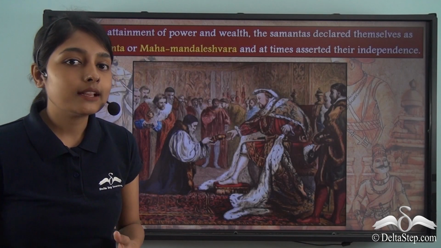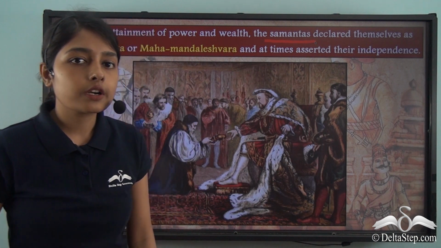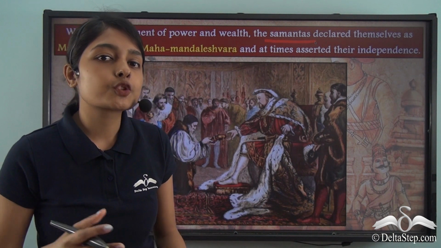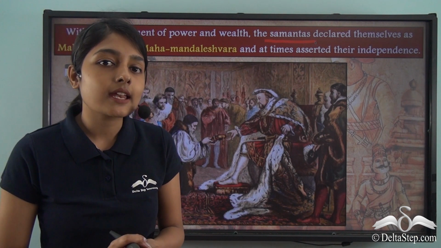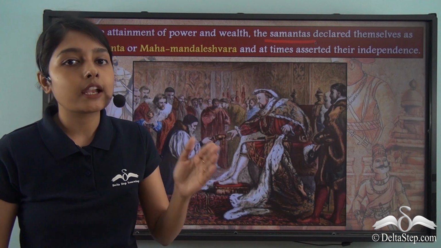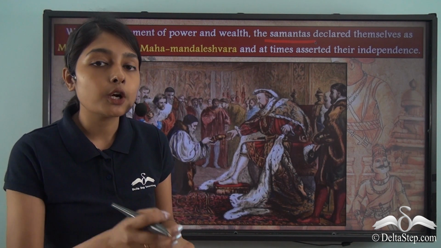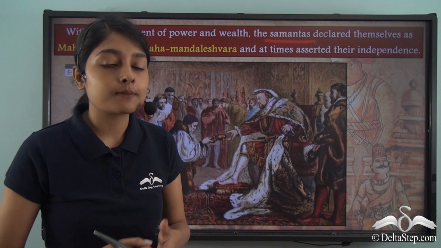By attaining wealth and power, these Samanthas no longer wanted to restrict themselves to being Samanthas or subordinates only. You have to understand that as subordinates, they were of a rank lower than that of the king. They were Samanthas of the kings. They were not kings themselves.